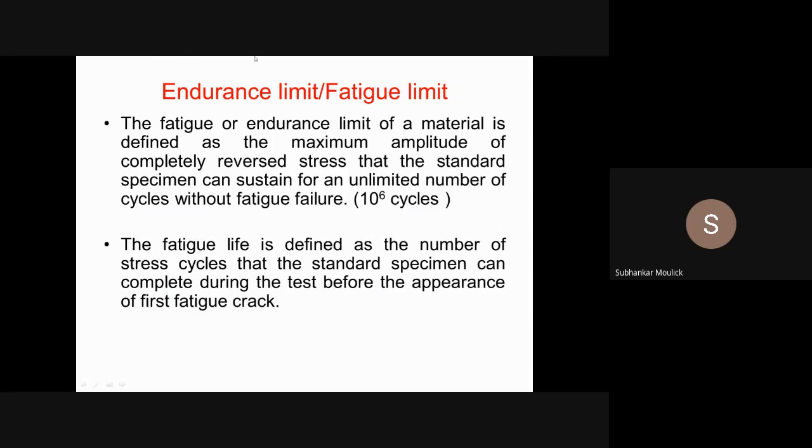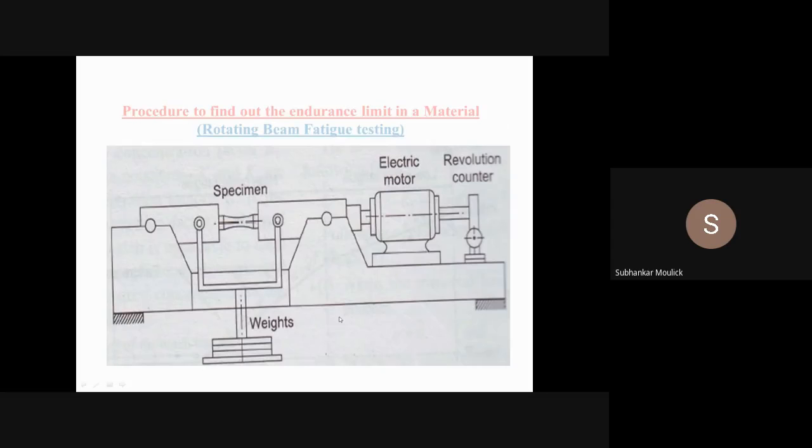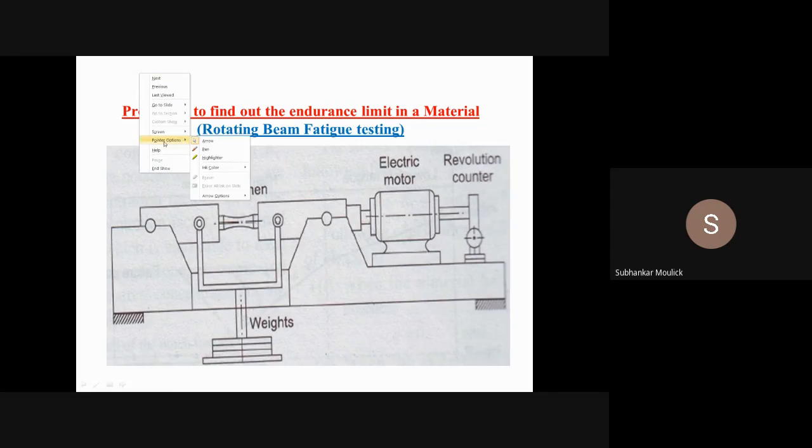This endurance limit can be found out practically by one experiment. That experiment is known as rotating beam fatigue testing machine, and this experiment was first discovered by the scientist called R.R. Moore.